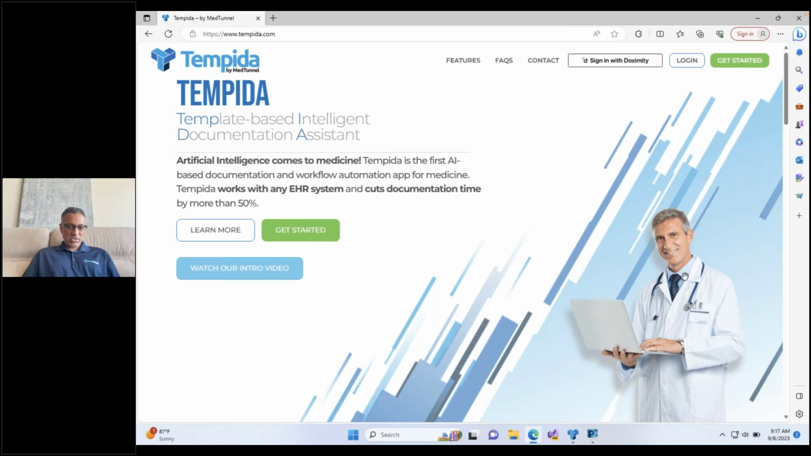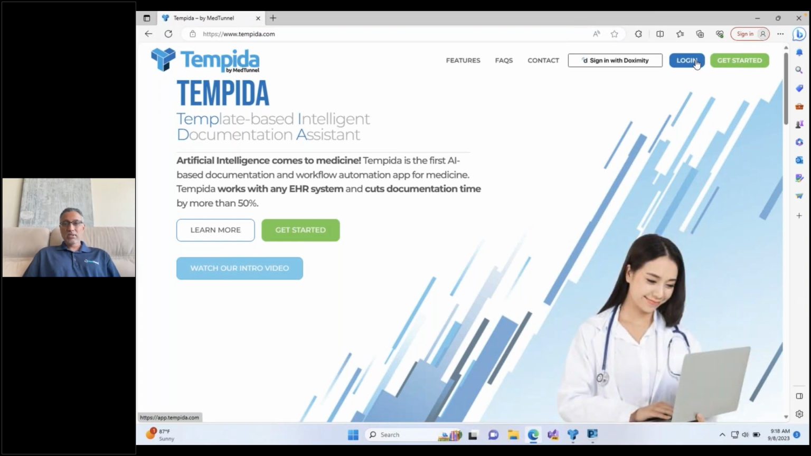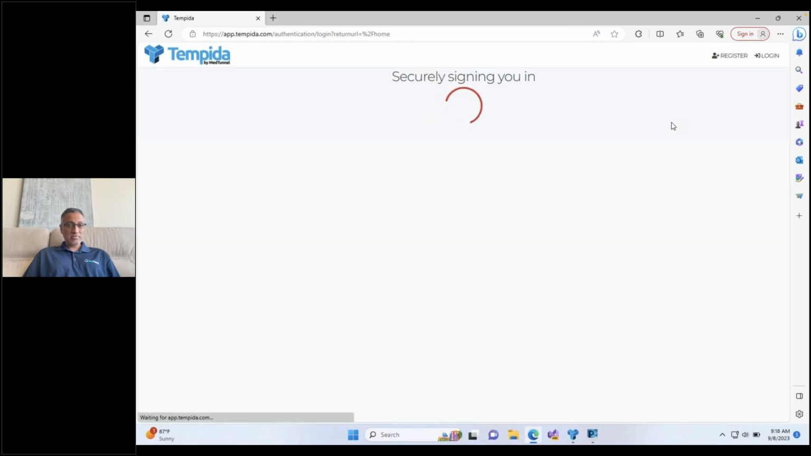The first component, which I call the templating component, is where any kind of clinical documentation gets generated. This component runs entirely in a web browser. There's no software to download, and all the logic and AI is built into the web browsing application. So this is just a standard web browser here, and this is the Tempida homepage. Typically when you run this, you run your EMR at the same time as Tempida, and you just go ahead and log in here.